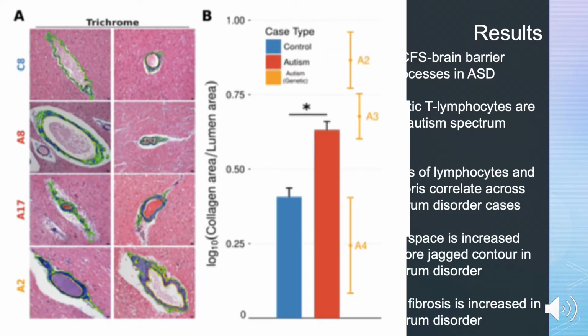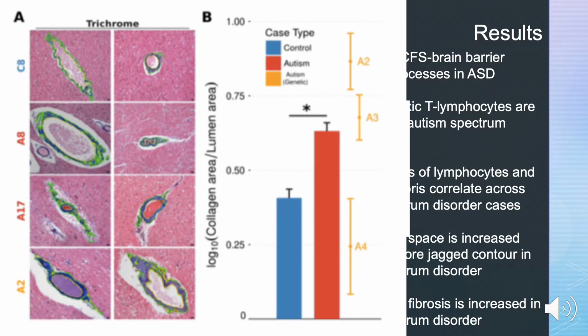The last thing they looked at was how perivascular fibrosis was increased in autism spectrum disorder. Specifically, adventitial perivascular collagen was increased at these top vessels from ASD relative to control. The amount of perivascular collagen in white matter for each measured vessel in every case normalized to the area of the vessel lumen and was higher across autism cases compared to controls. Again, the aggregate differences between autism and control counts are statistically significant.